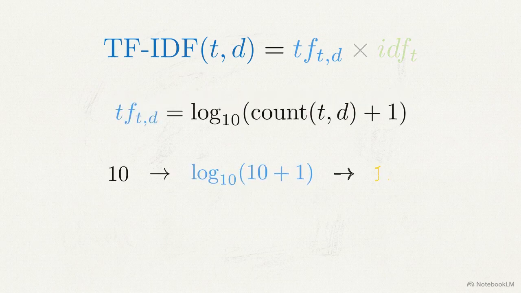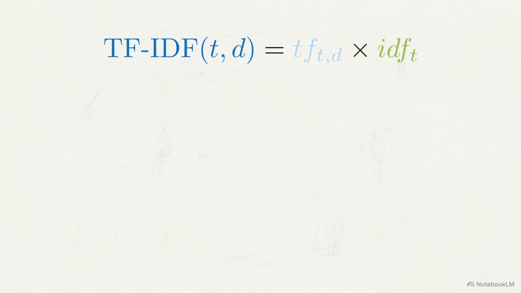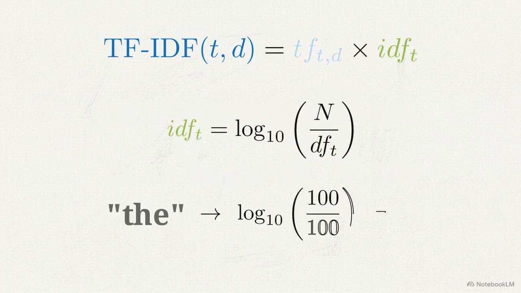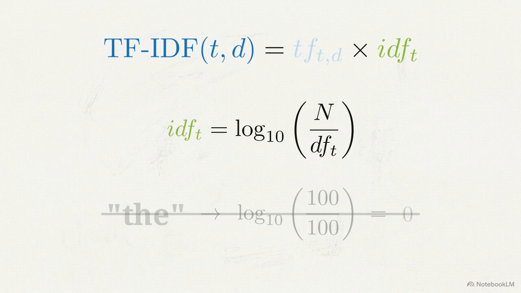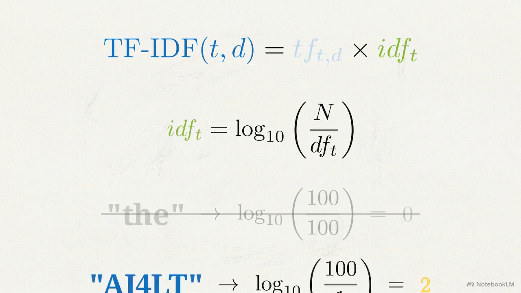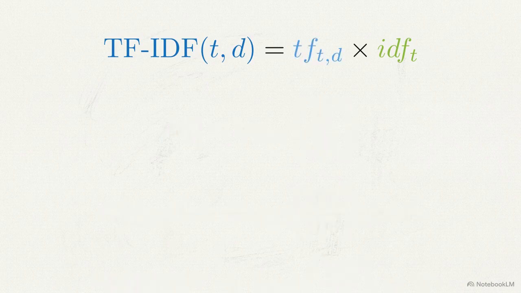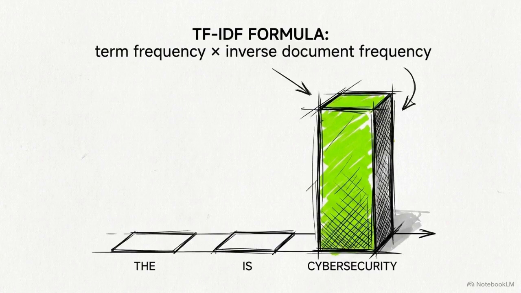The first half, term frequency, logarithmically scales down massive raw repetition counts. The second half, inverse document frequency, mathematically zeroes out ubiquitous words that appear in every document, heavily boosting the signal of unique discriminative topics. TF-IDF was the pinnacle of human-engineered feature mapping. It proved that raw counts must be mathematically weighted to be useful.